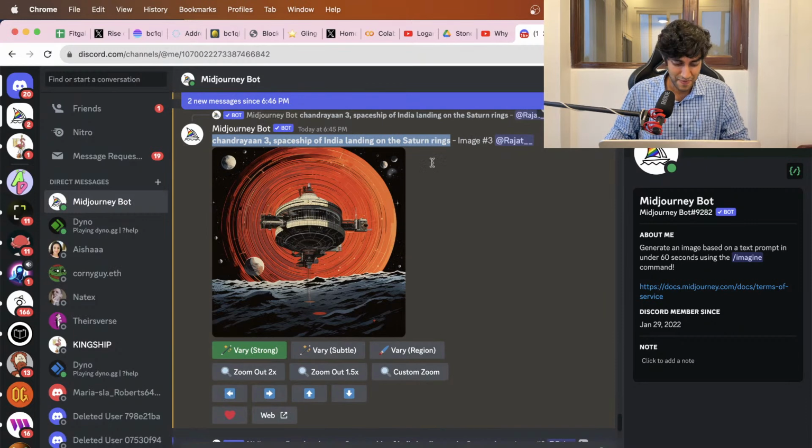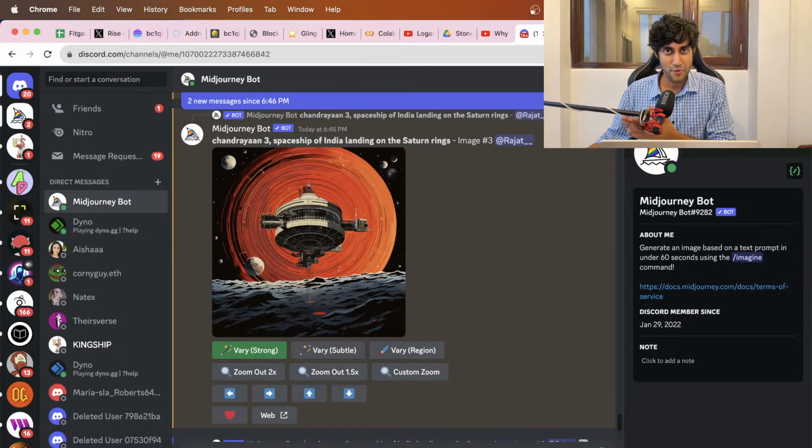Chandrayaan 3, for those of you who don't know, is India's spacecraft, which has gone and landed on the moon for the first time. Soft landing, perfect landing, and super execution by ISRO.